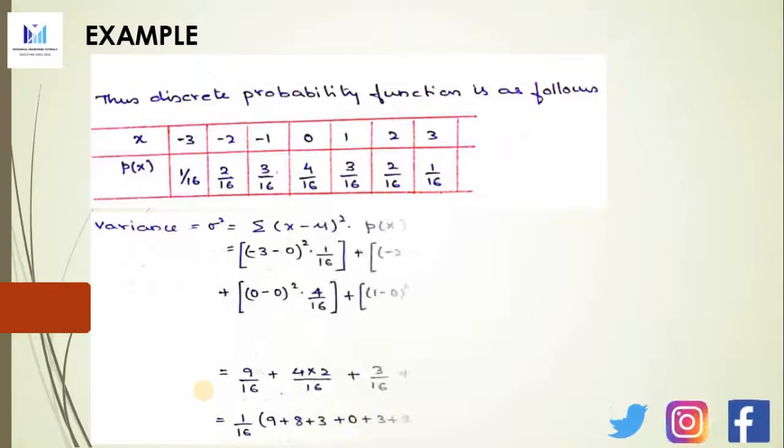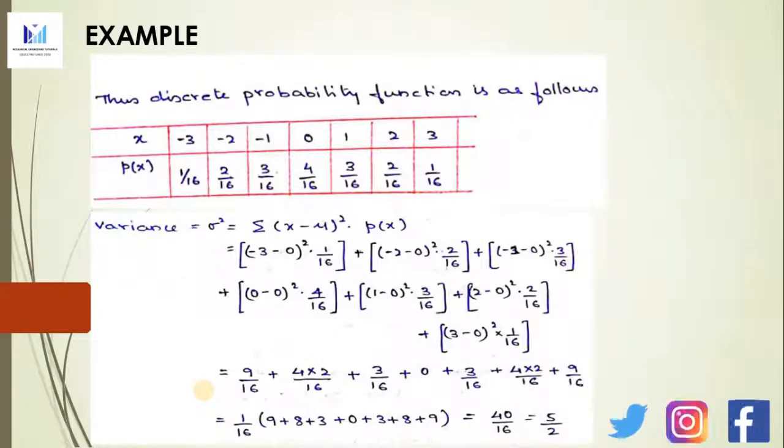To obtain the standard deviation, we should first have the variance. Variance is given as sigma squared, which is the summation of (x - mu) the whole squared into P(x). Mu is 0, x values you know, P(x) values you know. So substitute in this equation like we did in the previous problem, and when we simplify this, it comes to 5/2.